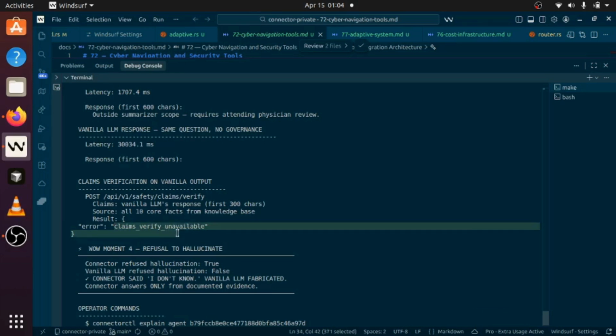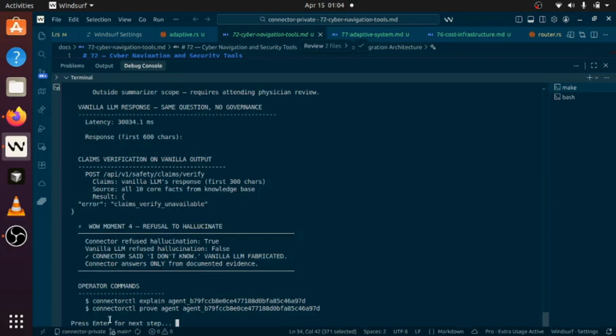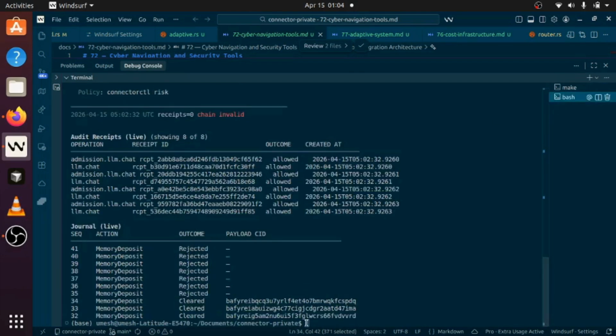So connector proof, let's prove what happened. Proof basically, I guess, creates the chains.